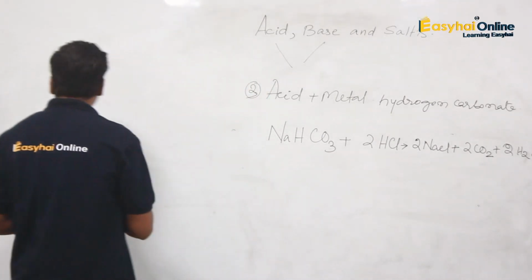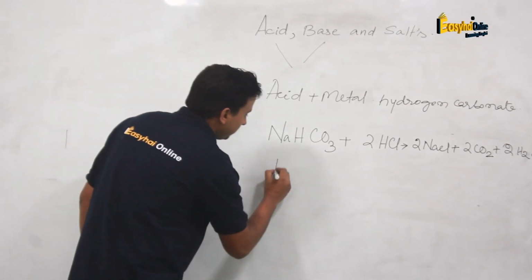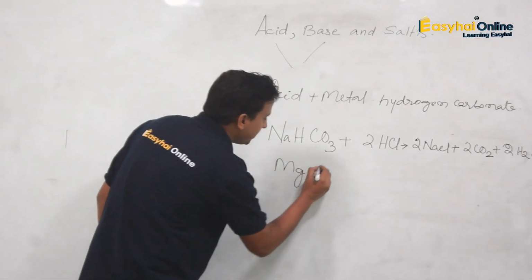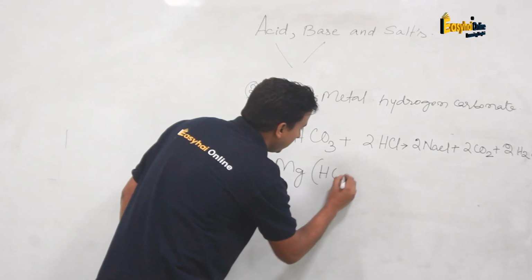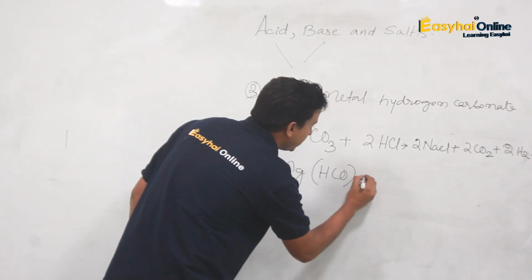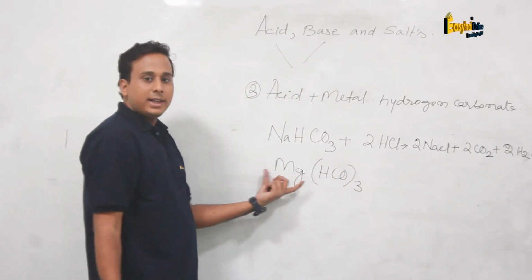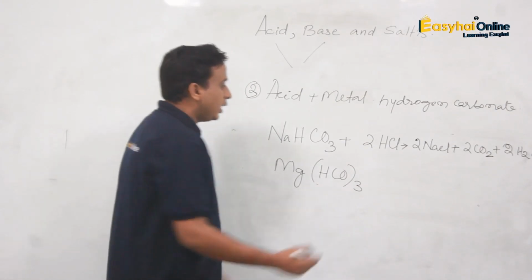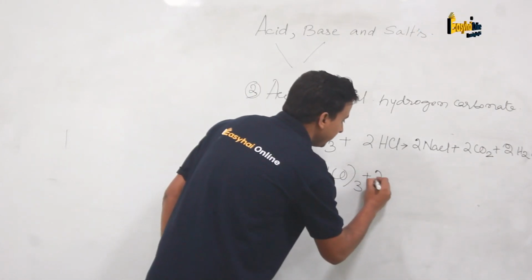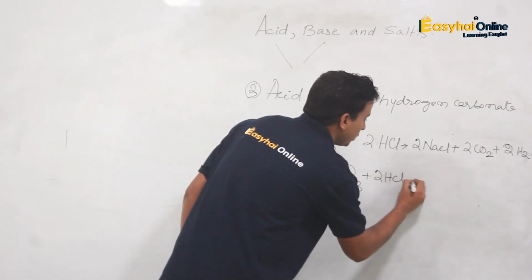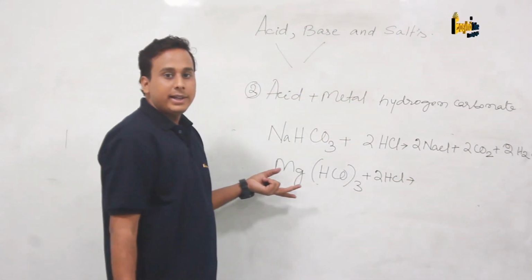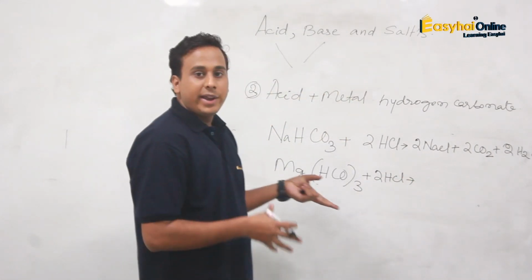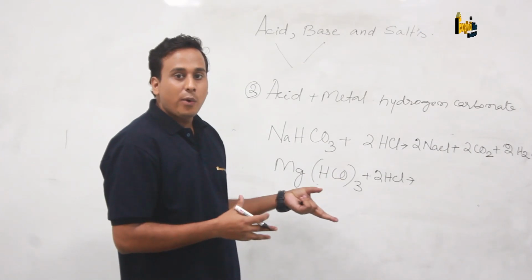Now if I take another metal, magnesium. Magnesium is a metal, we know. And this is magnesium carbonate, so magnesium hydrogen carbonate. It is going to react with HCl. As I gave the statement that when metal carbonate reacts with acid, the first thing it forms is a salt.